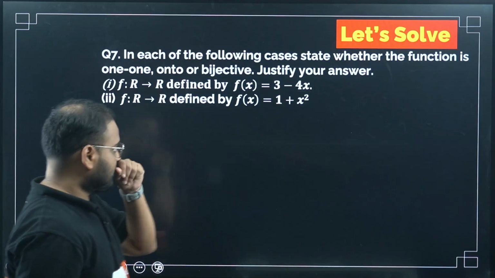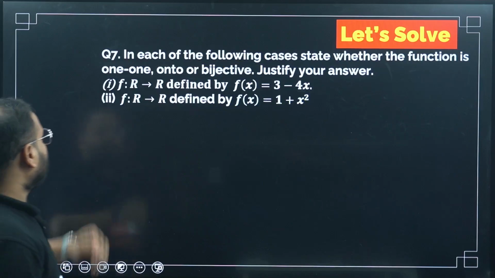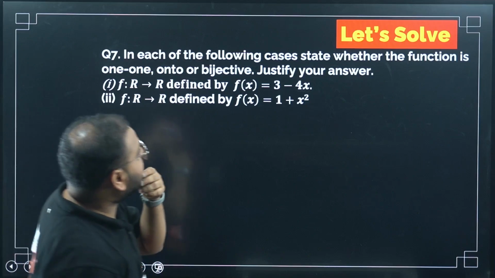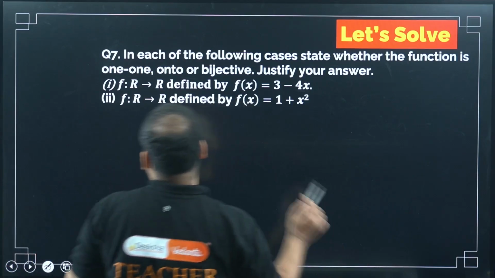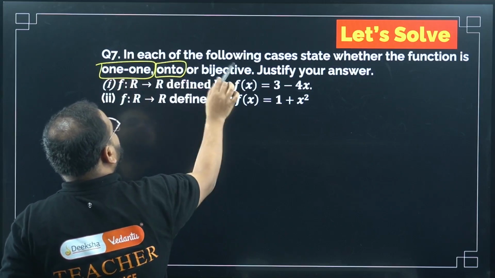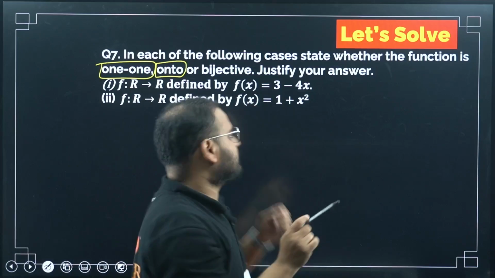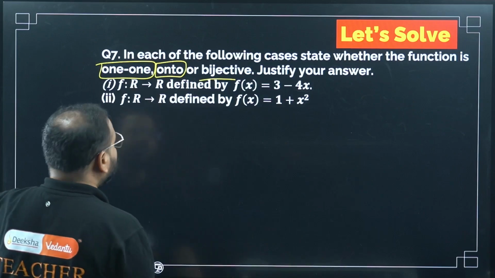Okay? Now this problem. This is simple, right? Let's move ahead. Question number 7. In each of the following cases, state whether the function is 1-1, onto, or bijective. Is it just 1-1? Is it just onto, or is it the combination of 1-1 and onto? When it is a combination of 1-1 and onto, it means bijective. So we have to check for that. Justify your answer.